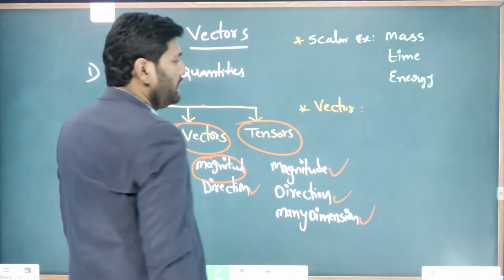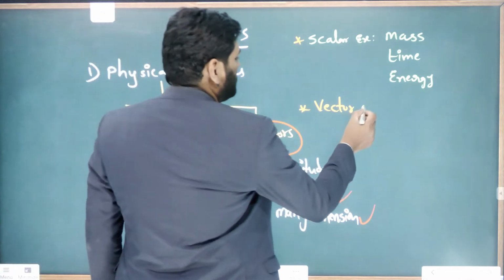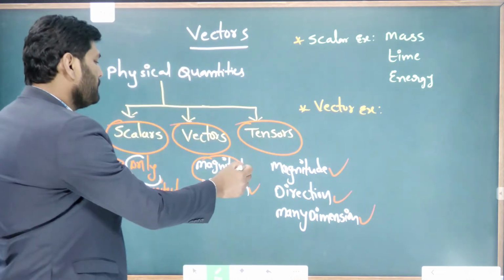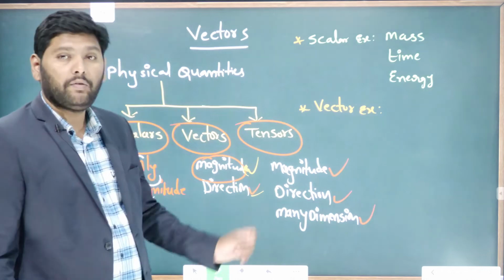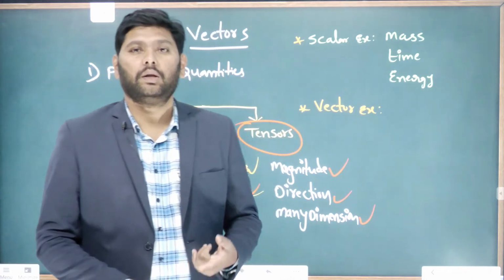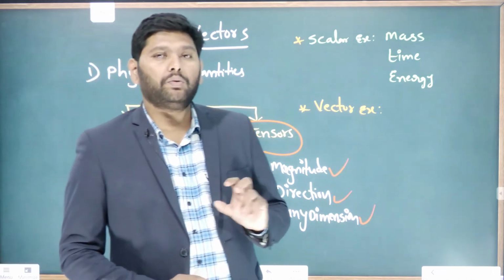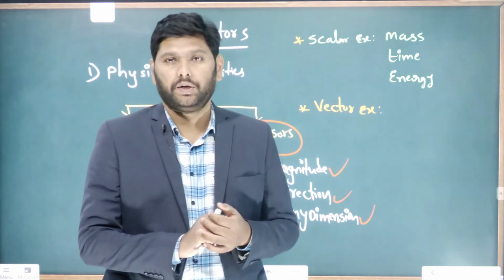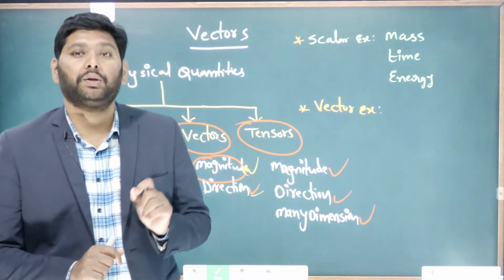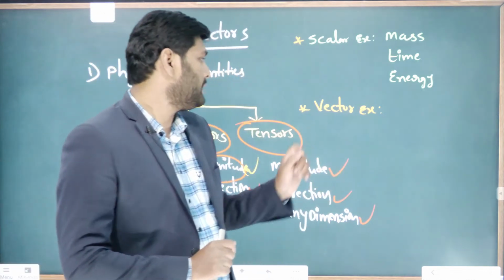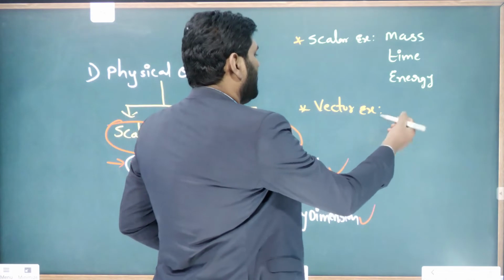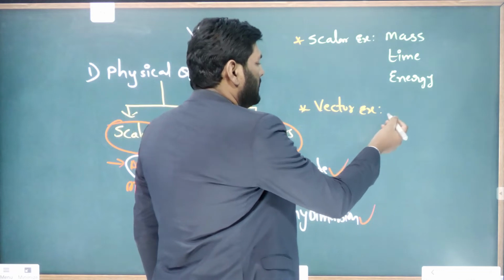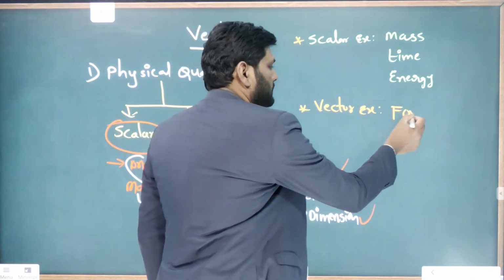Vector examples. A vector has magnitude and direction, which means that with respect to direction, the magnitude of the physical quantity will change. The best example for a vector is, let me take, force.